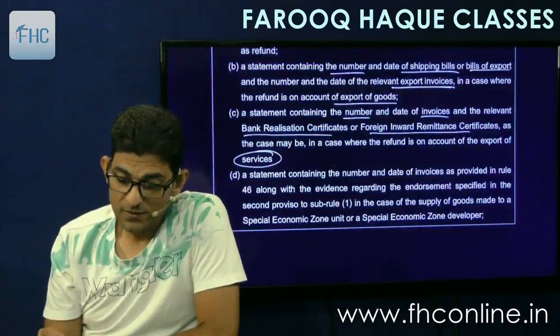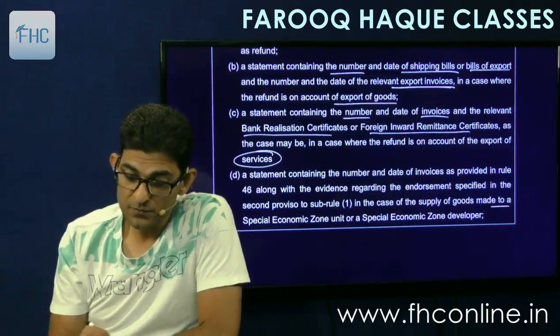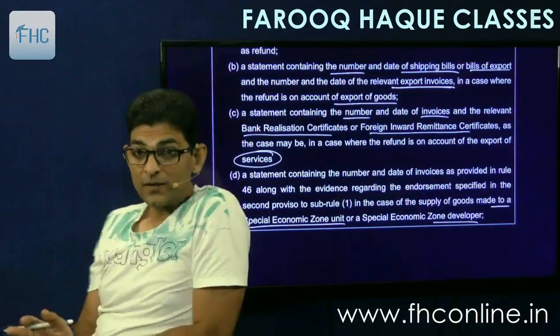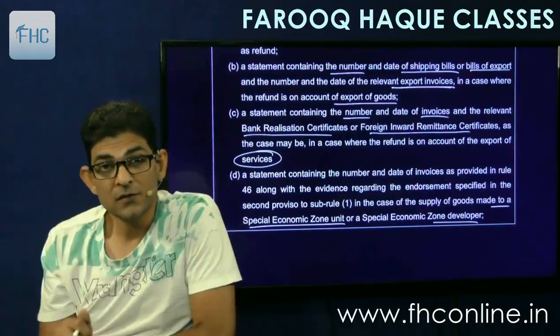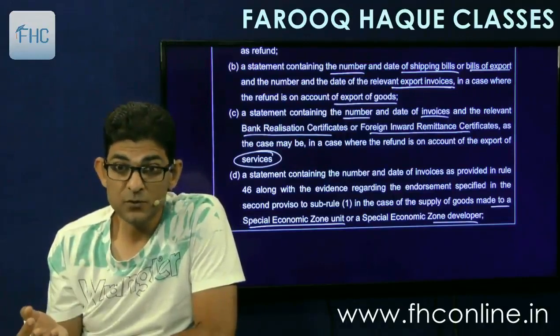Then a statement containing the number and date of invoices as provided in Rule 46, along with the evidence regarding the endorsement specified in the second proviso of Sub Rule 1, in the case of supply of goods made to a special economic zone unit or developer. So in that case you have to give the details of the invoices that you have issued to them if you have supplied goods to SEZ unit or developer.